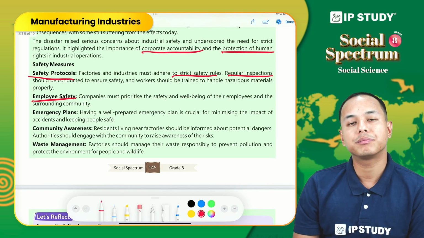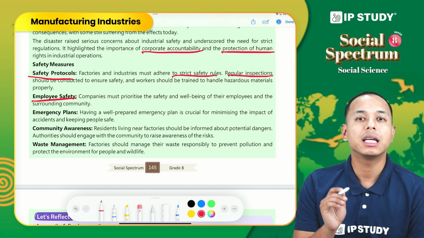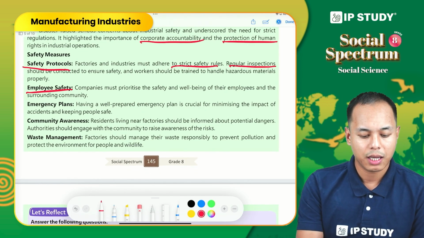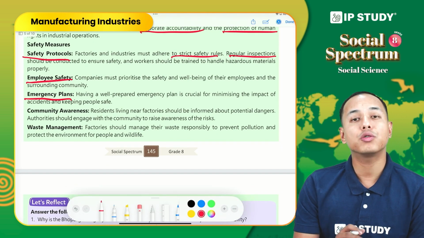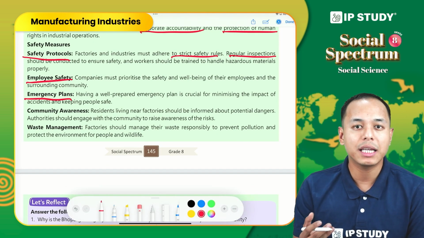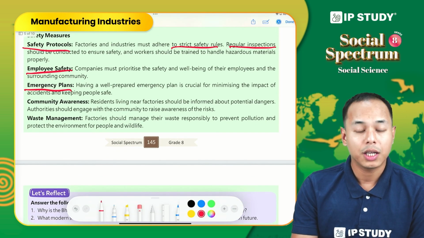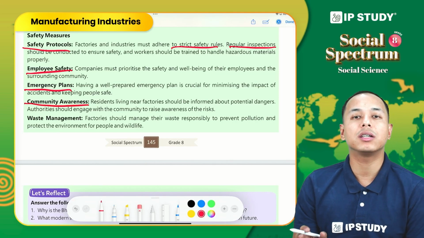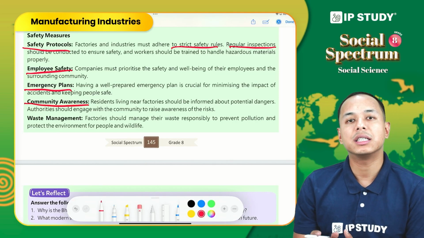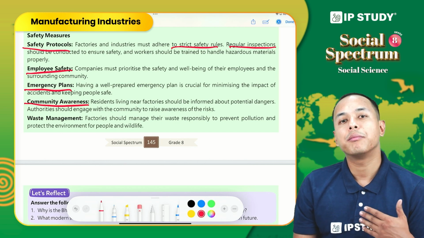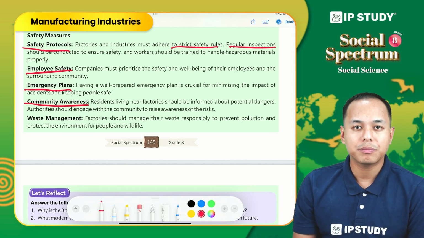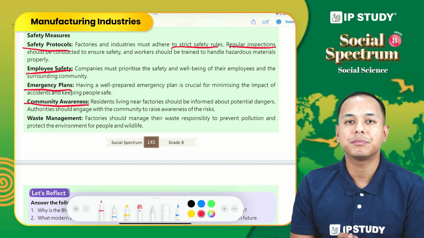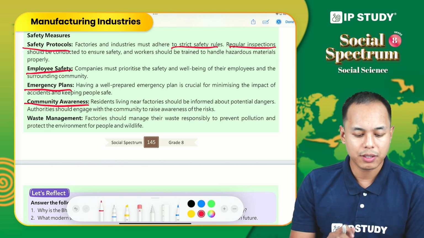Employee safety. Companies must prioritize the safety and life of the workers working in the factory. Emergency plan. There should be a pre-emergency plan in case of any disaster in order to keep people safe. Community awareness. People living near such dangerous plants have to be made aware of the situation, of what to do if there is some leak or there is a disaster or accident in the factory.